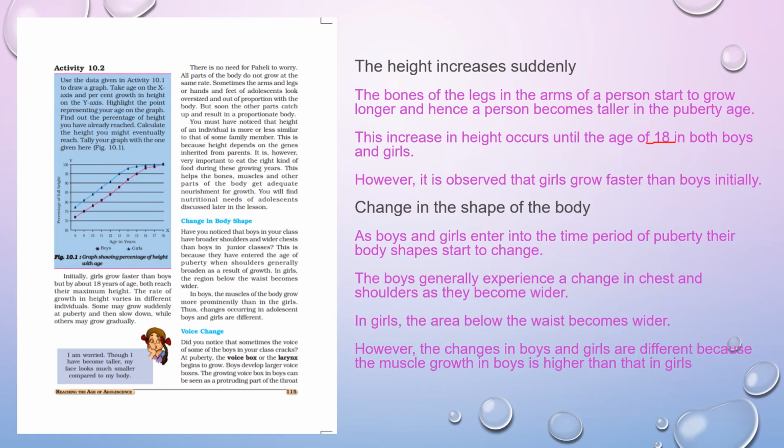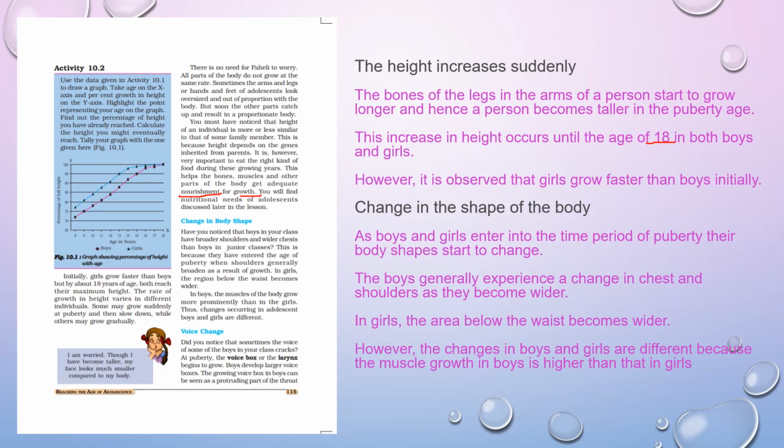Now see, when we talk about growth, the growing of the bones and the growing of the muscles, at that stage there should also be nourishment. We also need nutrition, we also need the proper diet, that is the balanced diet, for proper growth. In the age of adolescence, for the teenagers, the diet should be proper, so that the increase in the height and the growth in the body is proper.